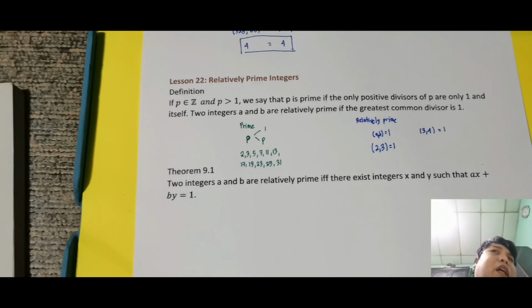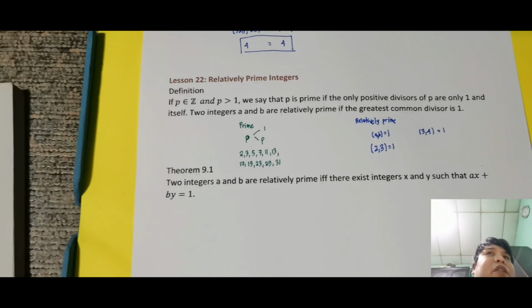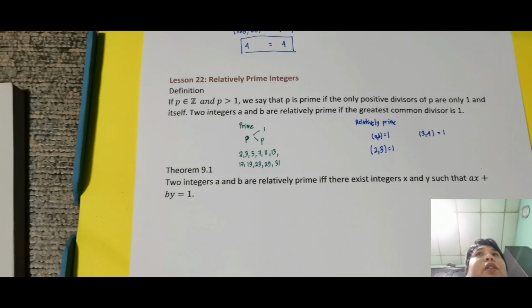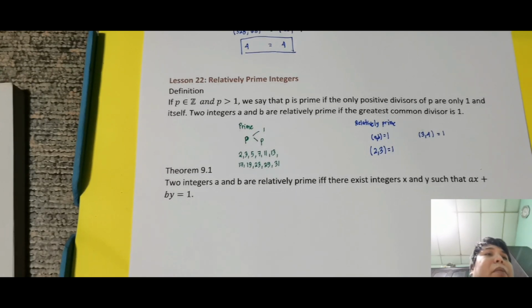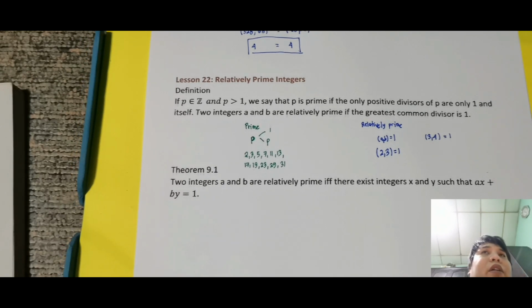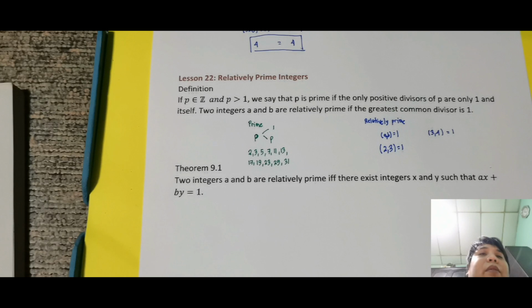So, sir, kailan po magiging hindi sila relatively prime? Siyempre, pag parehas composite. So, example ng parehas composite, kunwari, 4, 6. Okay, so sa 4, 6, ang GCD is 2 eh. So meaning hindi sila relatively prime to each other kasi parehas sila composite numbers. Ibig sabihin ng composite numbers may factor pa or may divisor pa other than 1 and itself sa loob niya. Okay, so yun yung mga ibig sabihin niyan.